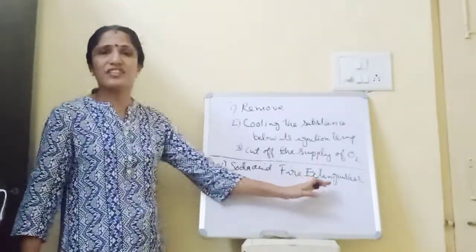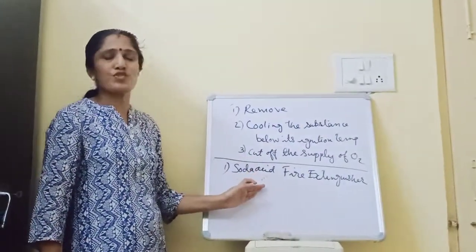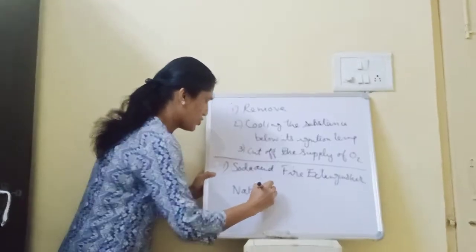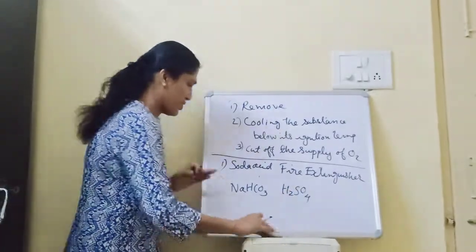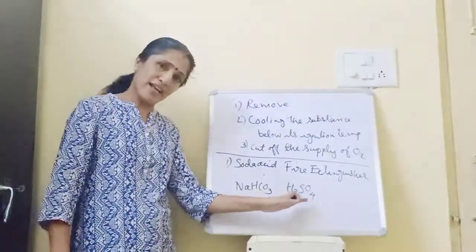In the soda acid fire extinguisher, the chemical compounds used are sodium bicarbonate and concentrated sulfuric acid.